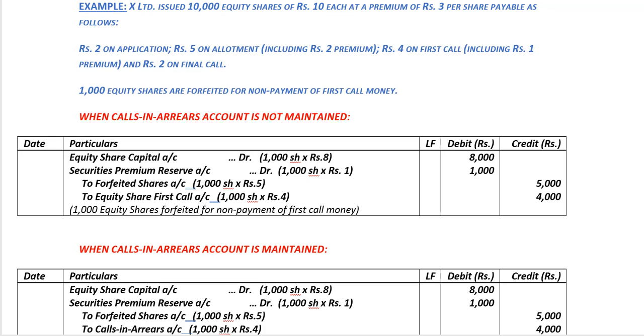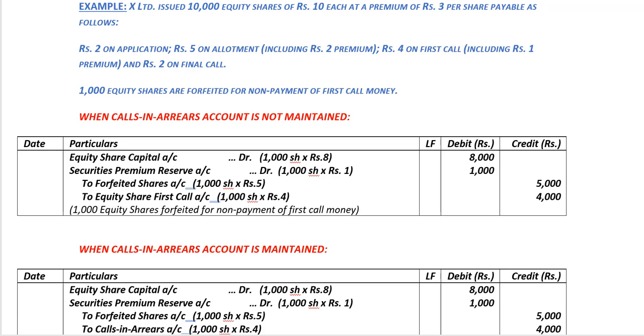We'll discuss the journal entry. We need to debit equity share capital account with the number of shares forfeited multiplied by the amount called up per share excluding premium, which is rupees 8 in this case, and it totals to 8,000 rupees. We also need to debit securities premium reserve account with the amount of premium which is called up but not received on the shares forfeited, which is 1000 shares multiplied by rupee 1 per share, 1000 rupees.